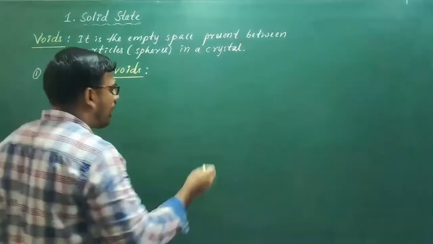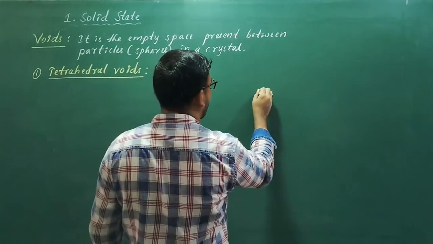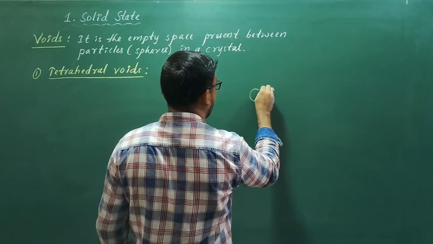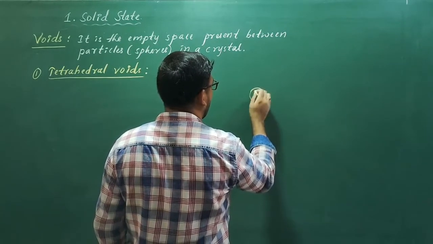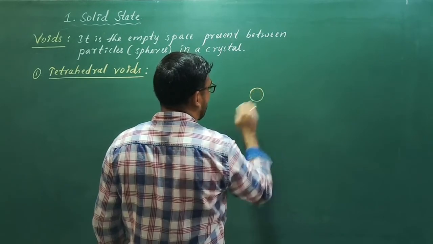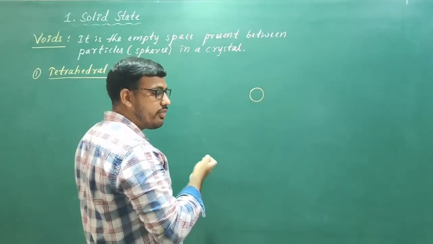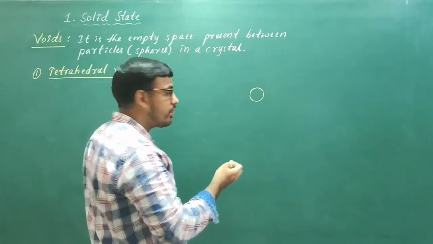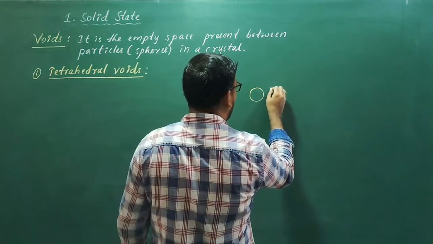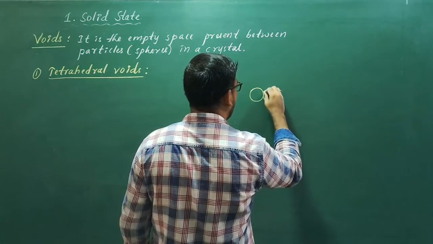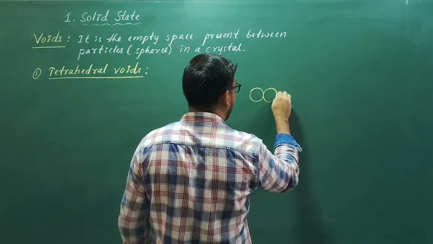See how a tetrahedral void is formed. In cubic close packing or hexagonal close packing, different 2 dimension layers we have kept. So there we may come to the arrangement of particles like this.